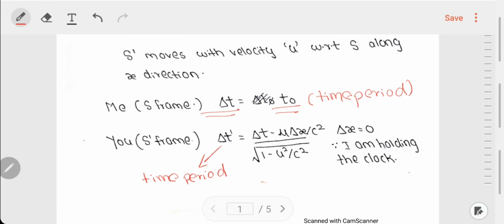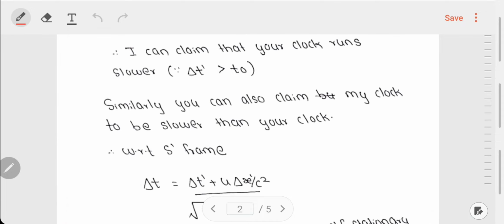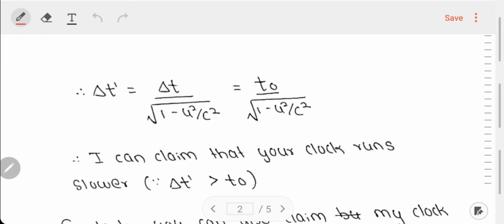Now in this formula, I substitute del x equal to 0. The reason being, I am holding the clock and I am stationary, which means that the clock is also stationary. Therefore, the distance traveled by the clock is 0. And therefore, we have del t prime, the time period in your frame of reference, as follows: del t prime is equal to t naught over under root 1 minus u square over c square. Let us define this del t prime as t naught prime, which is the time period in your frame of reference, that is the S prime frame.